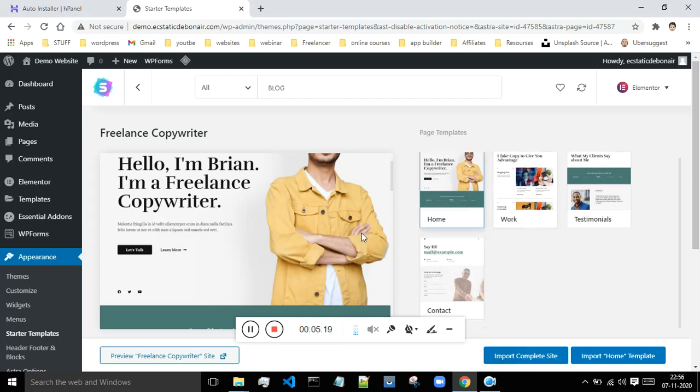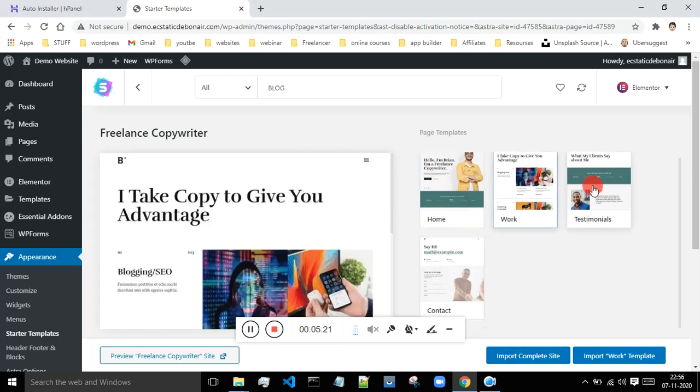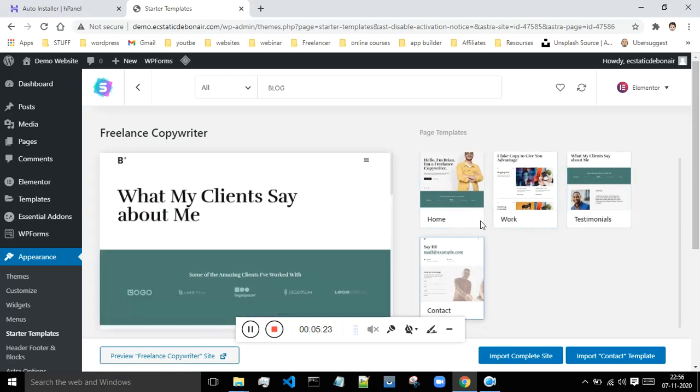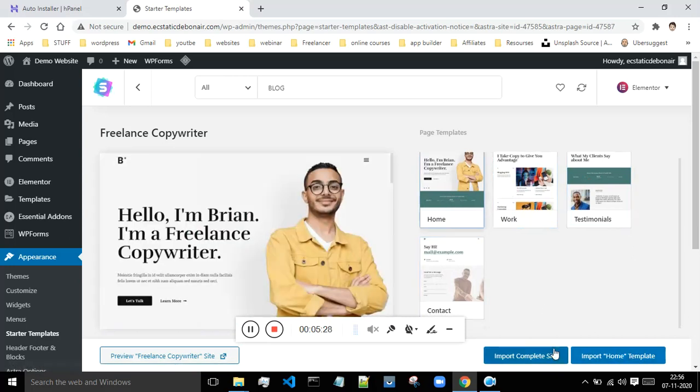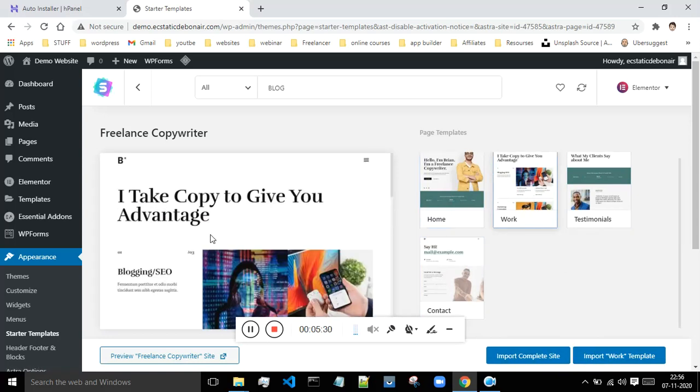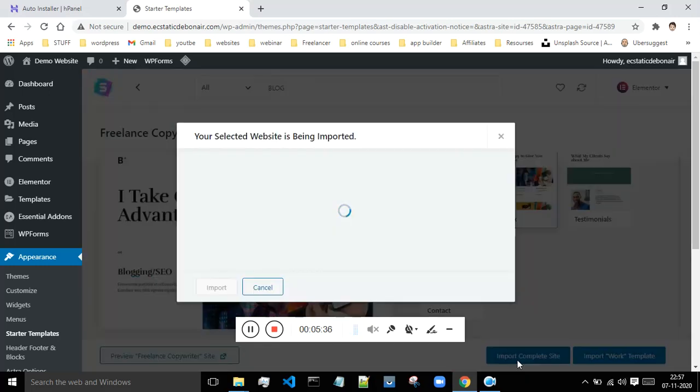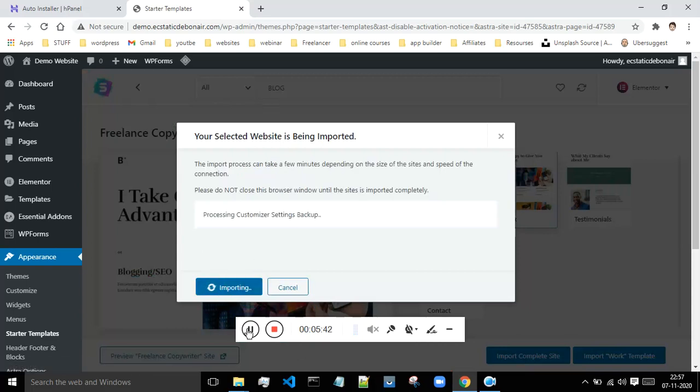You can either import this entire website, which will consist of these 4 pages, or you can import one particular page. If you want this home page, then you can import that home page. If you want this work page, then you can import this work page. But as of now I want to import this complete website, so I will say import complete website, and it will import everything. Then I will say import. Okay, so this will take some time for things to set up, and once that has been done, we will be able to see our website.